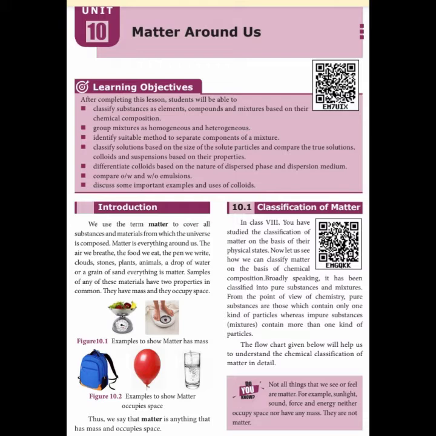See, all matter has two main properties: it has mass and it occupies space. That means each and every particle has a mass and also occupies space. The air also occupies space. Any sand particle or iron rod has some mass. So matter is anything that has mass and occupies space. So what is matter? Matter is anything that has mass and occupies space.